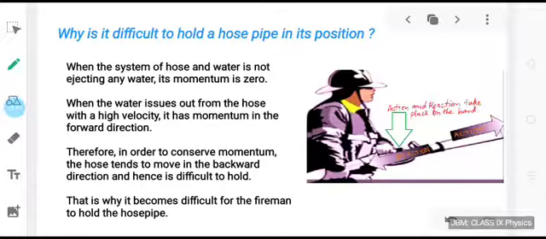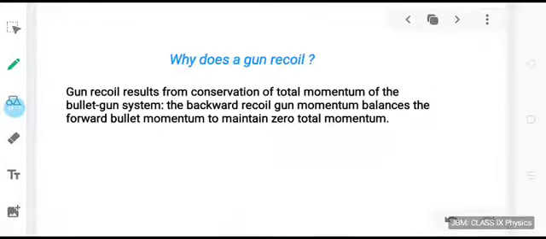The velocity with which water is being ejected in the forward direction gives it huge momentum in the forward direction, so it gives a backward momentum to the pipe, due to which it starts moving backward.